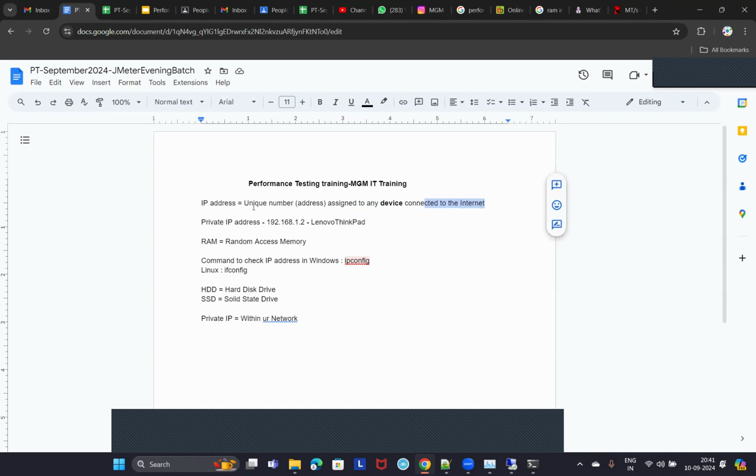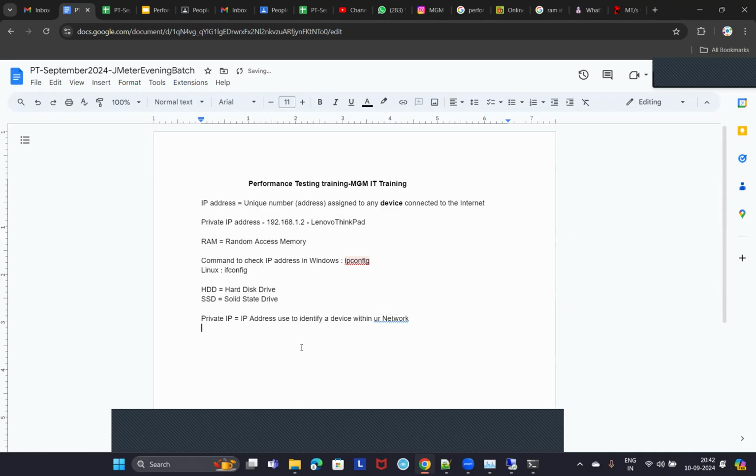Each device connected to the internet will be assigned some private IP address. So private IP is nothing but the IP address used to identify a device within your network.